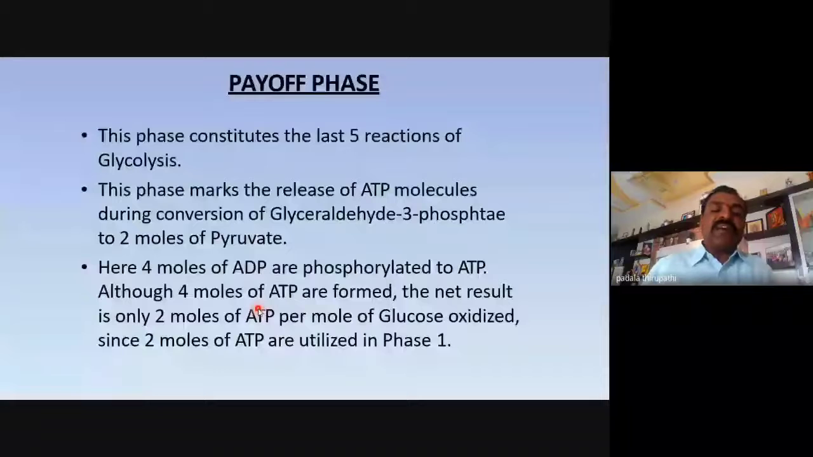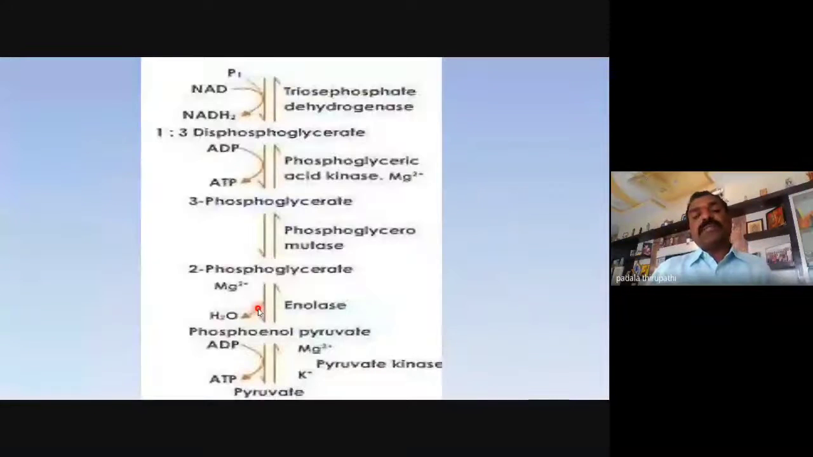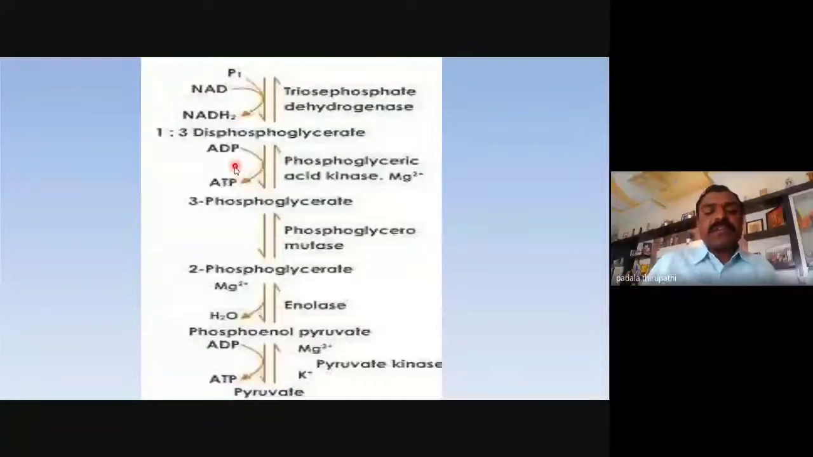Why can we say the net ATPs are 2? Because in the preparatory phase 2 ATPs are utilized. So the net is 2 ATPs. Here 2 ATPs are produced, here 2 ATPs are produced. So completely 4 ATPs. Of these 4 ATPs, 2 ATPs were already utilized in the preparatory phase. That's why the net ATP is 4 minus 2, equal to 2 ATPs.